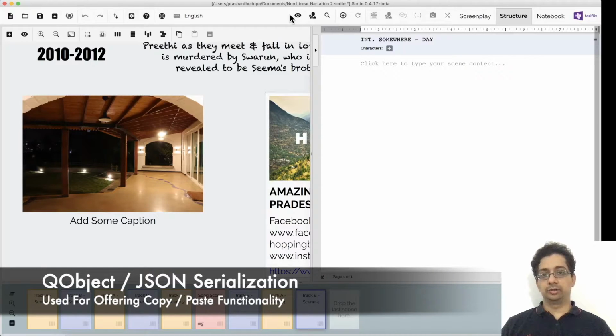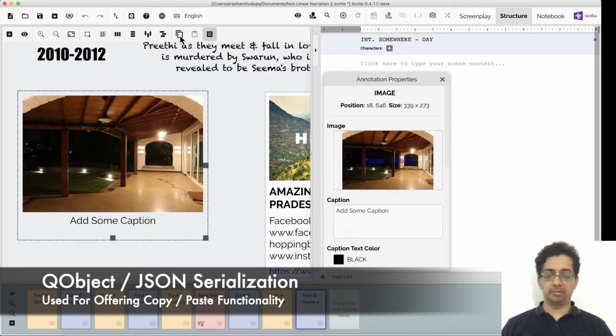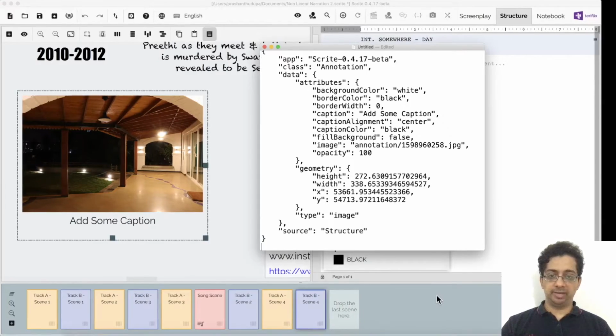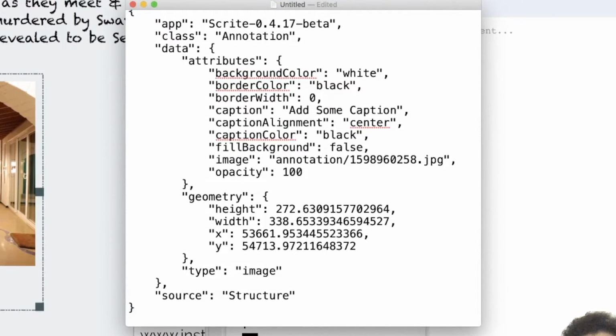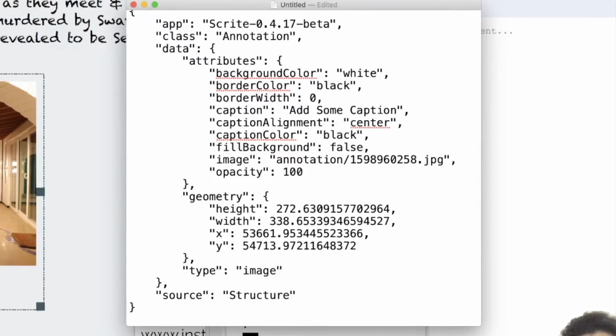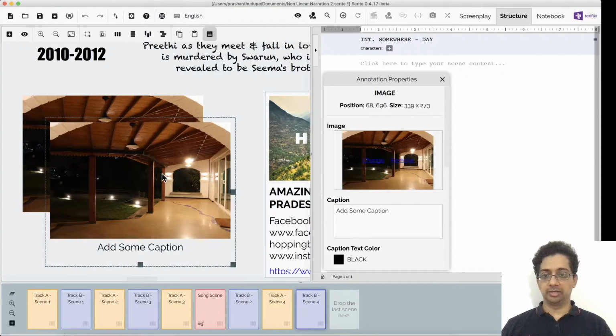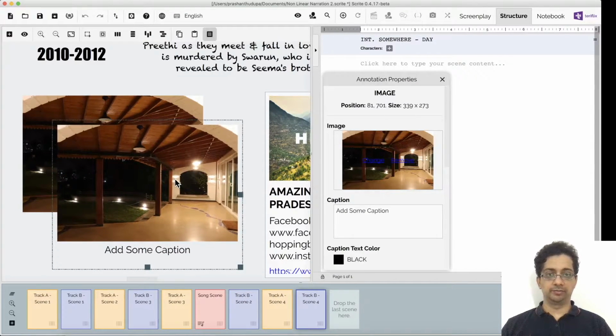In fact, we make use of the serialization mechanism to offer copy-paste on the structure canvas. For example, on this canvas, I'm going to select this annotation and click on this copy button in the toolbar. Now, when I go to a text editor and paste the content of the clipboard, this is what I'll see. This is a JSON representation of the item that I just copied. So when I go back and click on paste, it's going to create another item from this JSON representation.